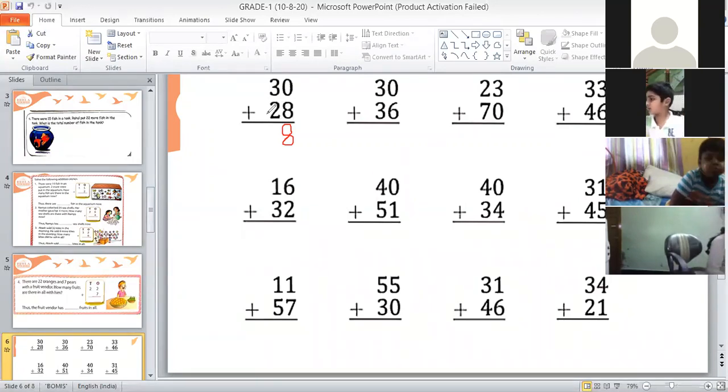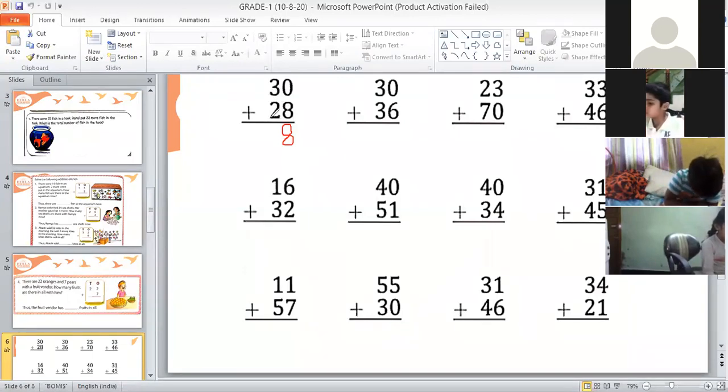And the other method is, I have told you that you can add numbers by counting forward. The first number is 3, right? So we will start counting after our first number. You will start counting after 3, and you will count forward 2, because your down number is 2.